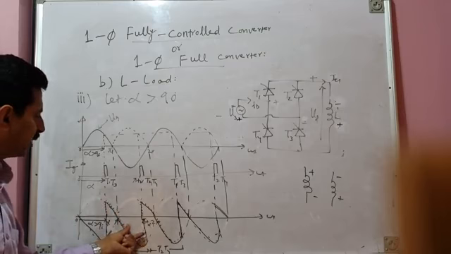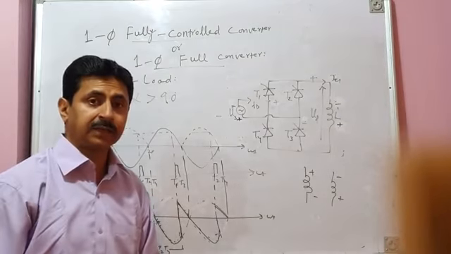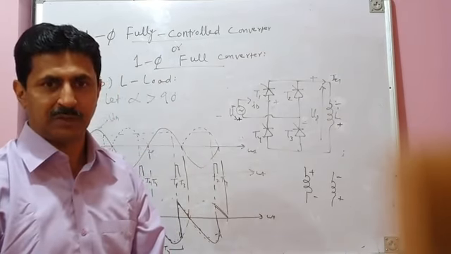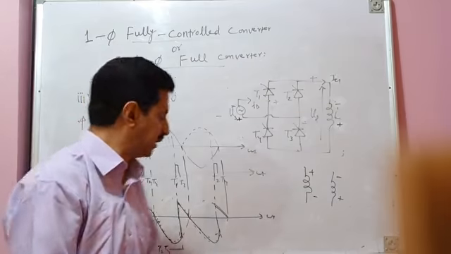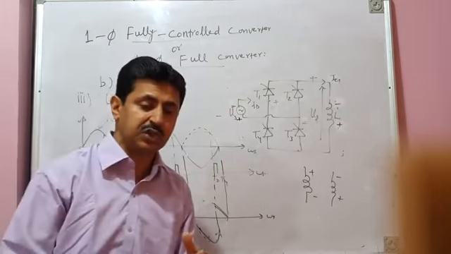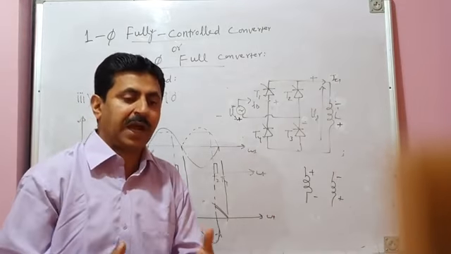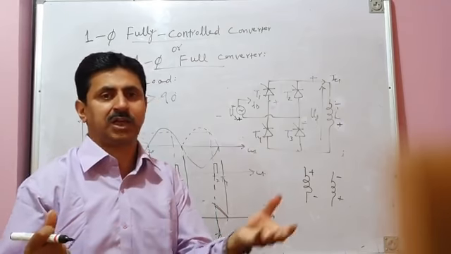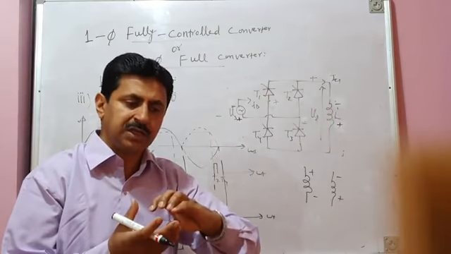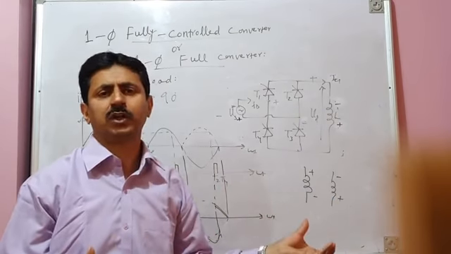In other words, the energy released is more than the energy stored, which is not possible. An inductor cannot release more energy than the energy stored. It violates the law of conservation of energy. It would have been possible for the load to release more energy than stored only if it were an active load, with energy of its own, like a generator or a battery. But since an inductor is a passive load, whatever energy it stores, the same energy it releases, and energy released is always equal to energy stored.